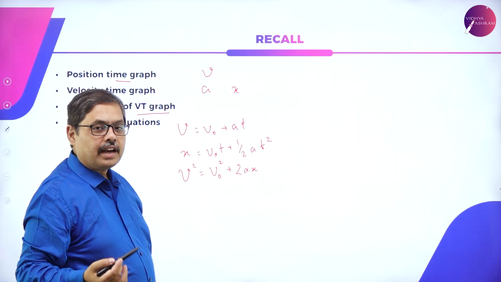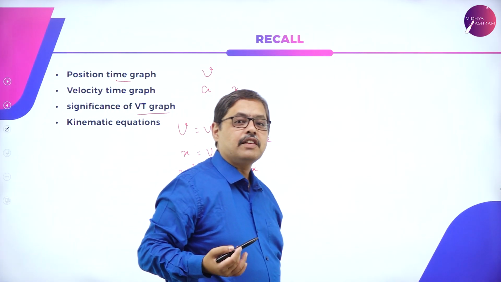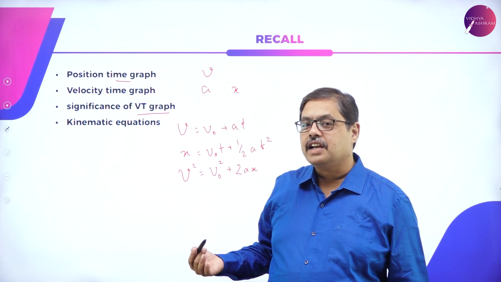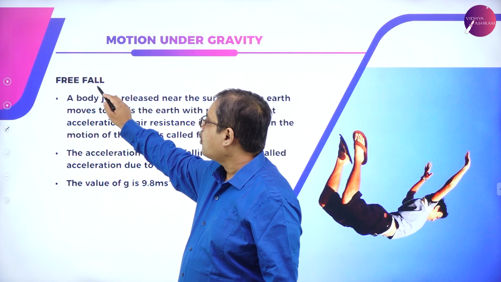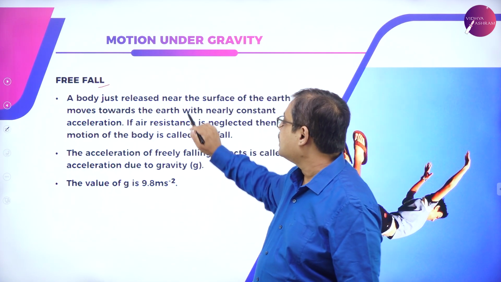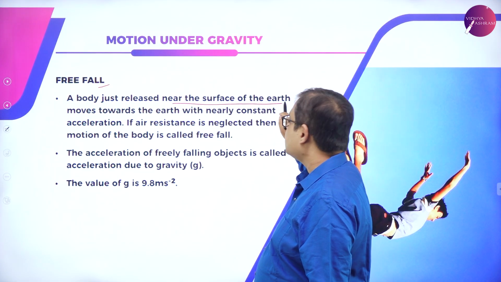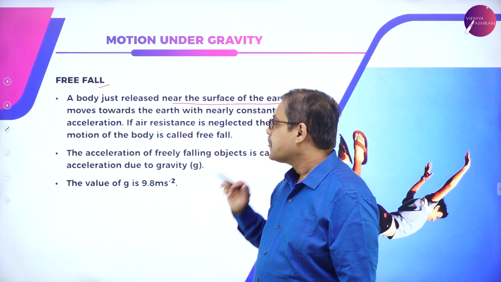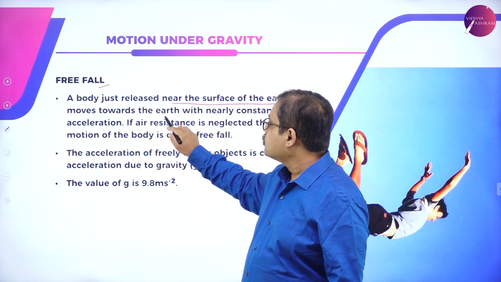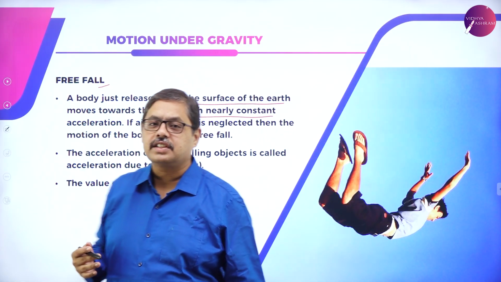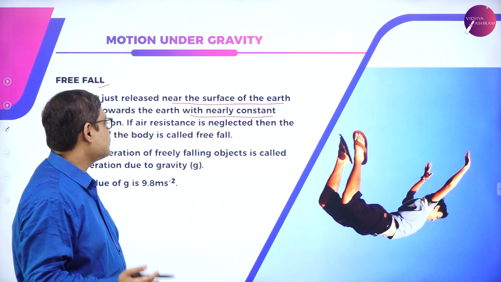Let us move on and try to understand the significance of motion under gravity, or what is generally called as free fall. Free fall of a body can be defined as a body which is just released near the surface of the earth. It is not somewhere in the orbit. A body which is released just near the surface of the earth moves towards the earth with nearly constant acceleration. The acceleration in this case shall be constant.